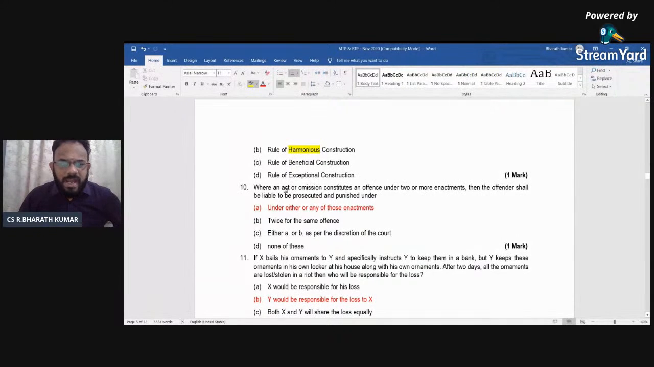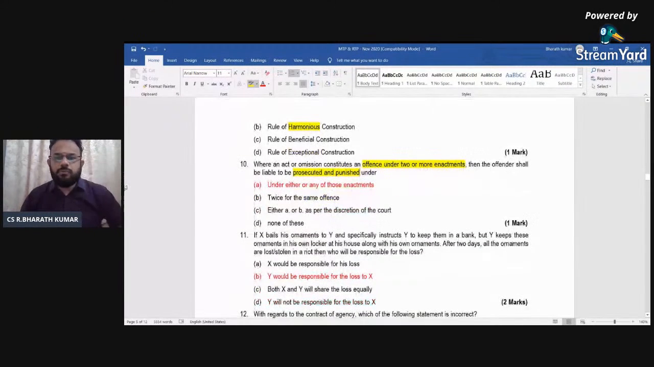Next, where an act or omission constitutes an offense under 2 or more enactments, the offender shall be liable to be prosecuted and punished. This is a very generic question from the General Clauses Act. Now, based on the offense, you cannot punish him twice. That's the basic thing. There is another provision where he is prosecuted and punished, meaning 2 times you cannot take that enactment. So that's based on your General Clauses Act. Under either of those or any of those enactments only he can be punished. That's what they are trying to say.